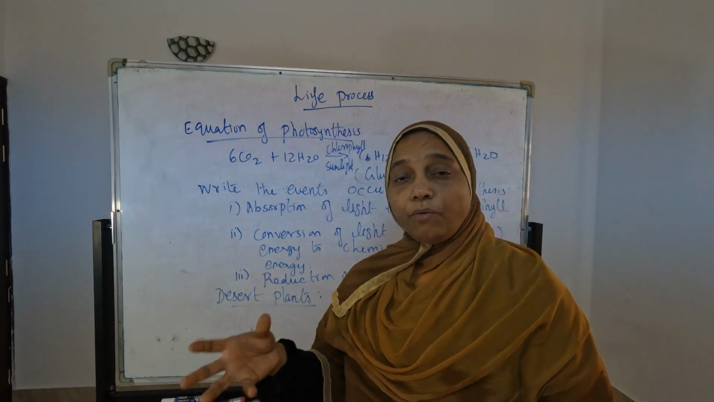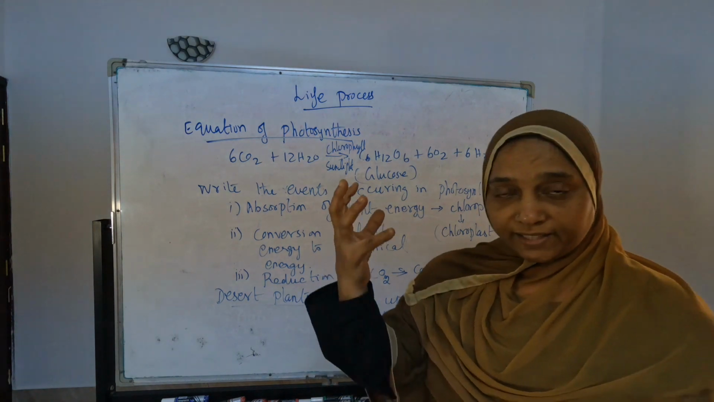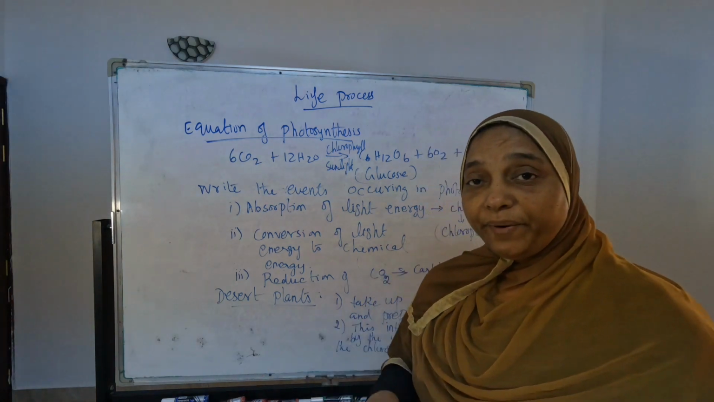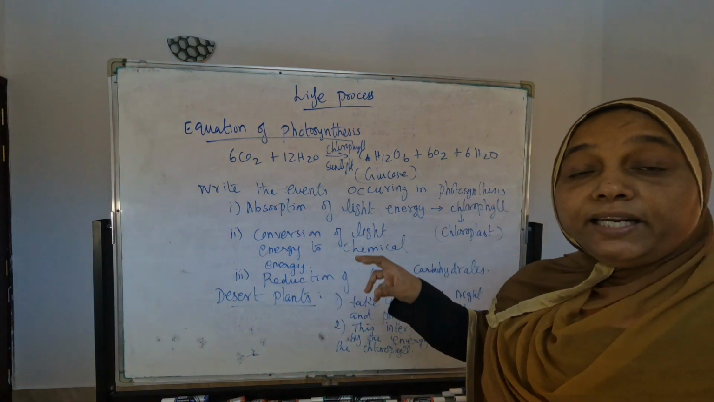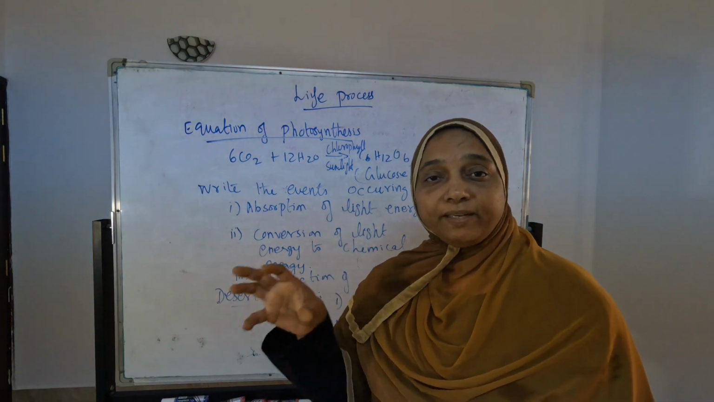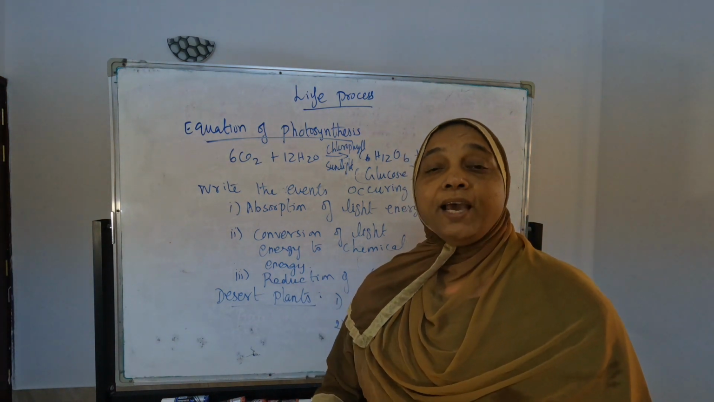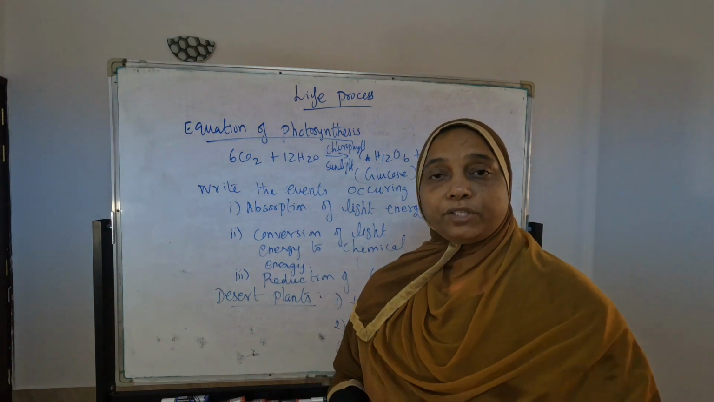That carbon dioxide, immediately when it takes it, it prepares an intermediate. Then that intermediate is acted upon by the energy absorbed by chlorophyll. So in the daytime, the light energy that chlorophyll absorbs is used on that intermediate, and it prepares the food that it requires. This is the desert plant process there.